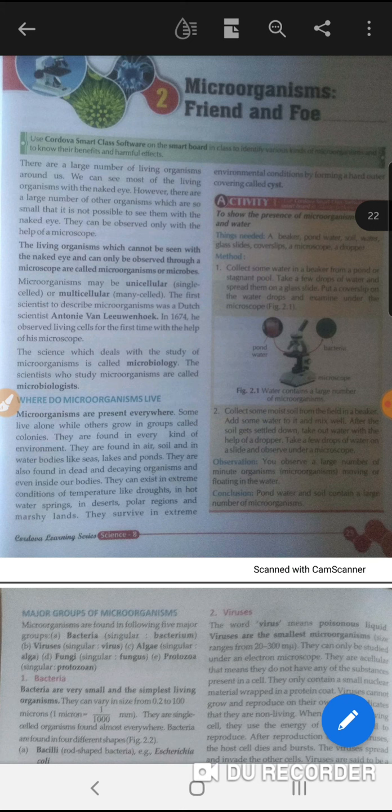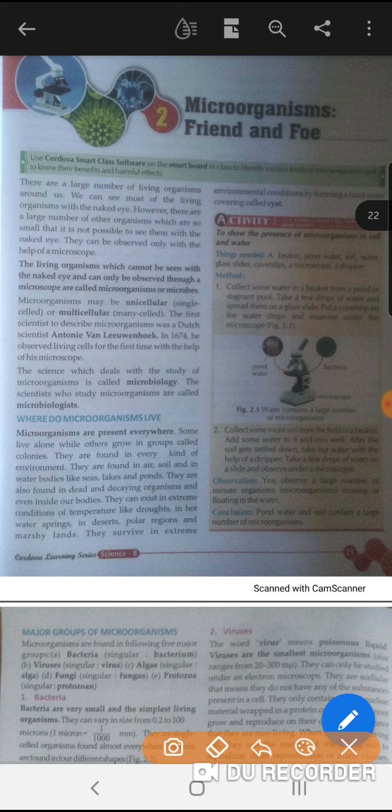Microorganisms survive in extreme environmental conditions by forming a hard outer covering that is called a cyst. What is the hard outer covering called? The hard outer covering is called a cyst.